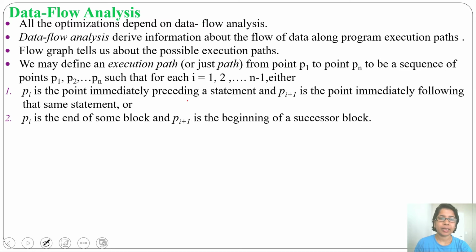So there will be an execution path if it is the next statement, or if it is the end of some block and there is an edge to the beginning of some other block. Then we say there is an execution path.